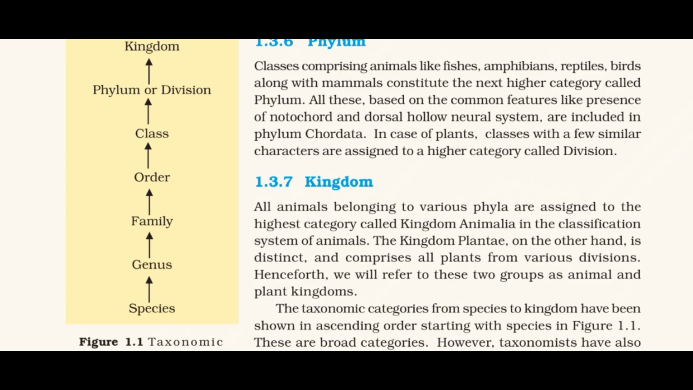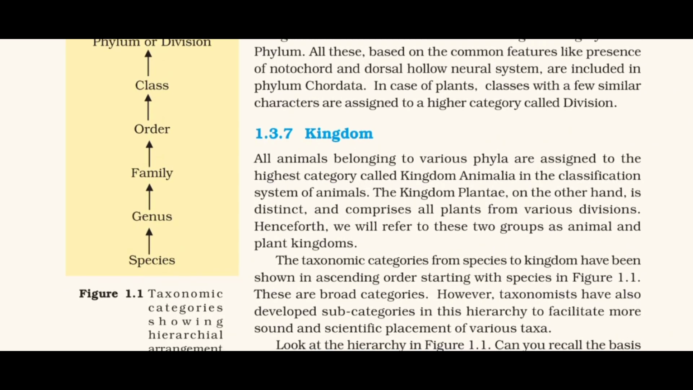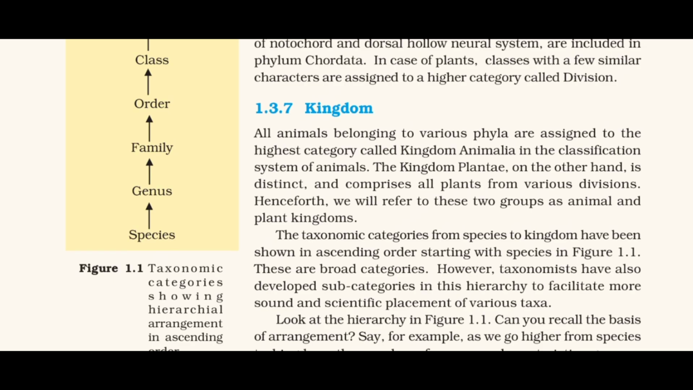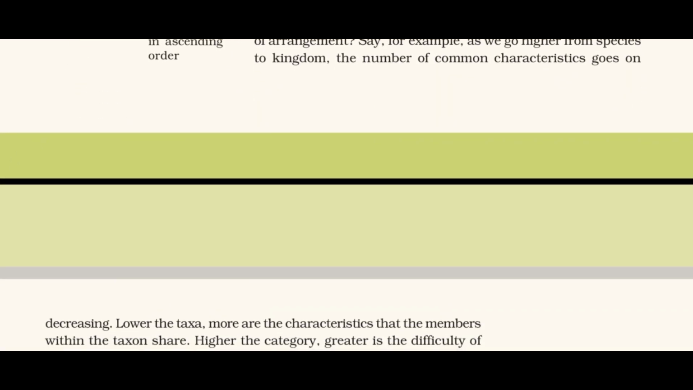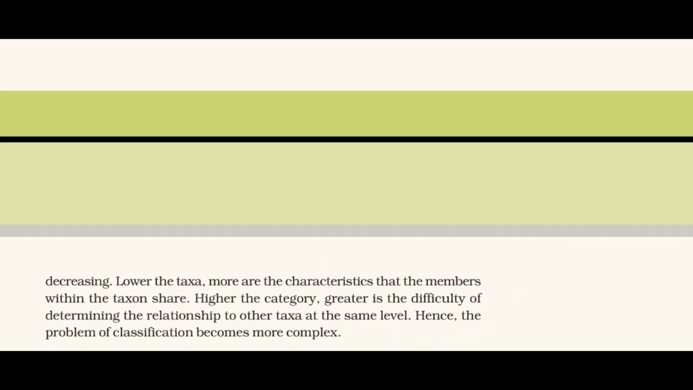The taxonomic categories from species to kingdom have been shown in ascending order, starting with species, in Figure 1.1. These are broad categories. However, taxonomists have also developed subcategories in this hierarchy to facilitate more sound and scientific placement of various taxa. Look at the hierarchy in Figure 1.1. Can you recall the basis of arrangement? As we go higher from species to kingdom, the number of common characteristics goes on decreasing. Lower the taxa, more are the characteristics that the members within the taxon share. Higher the category, greater is the difficulty of determining the relationship to other taxa at the same level. Hence, the problem of classification becomes more complex.